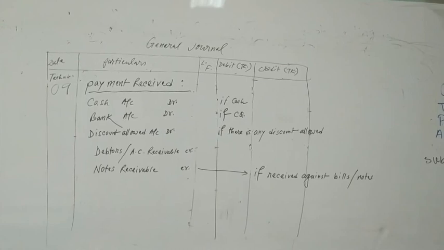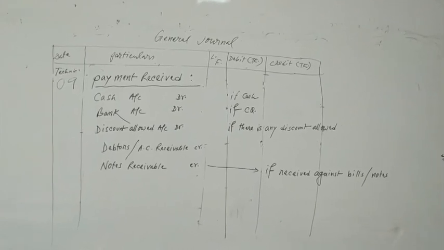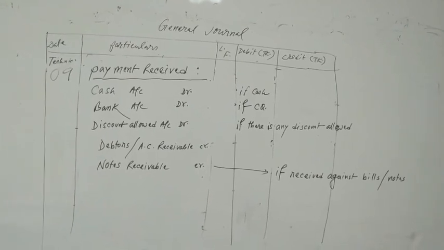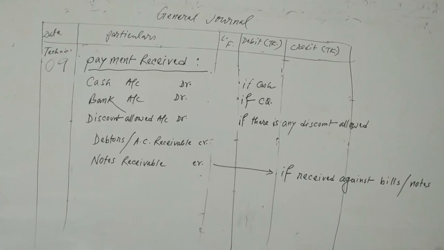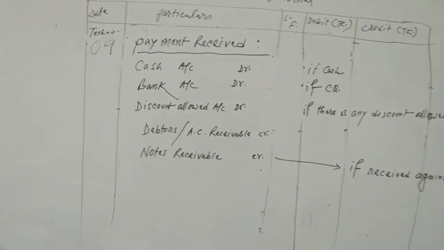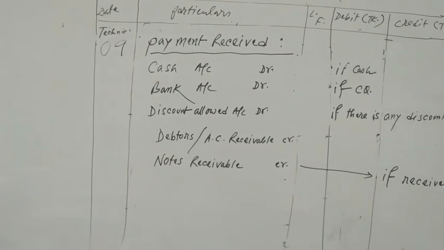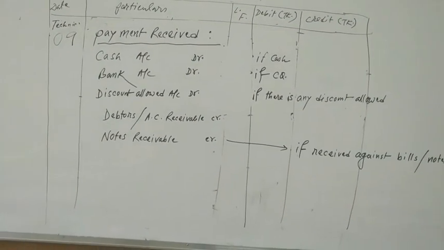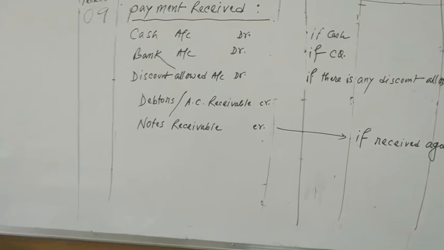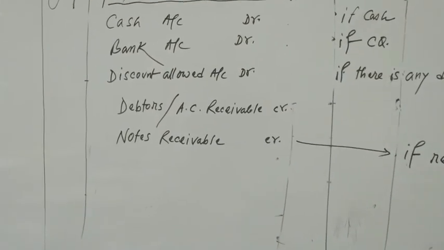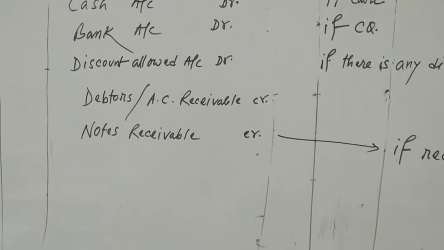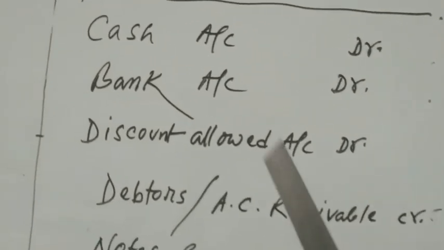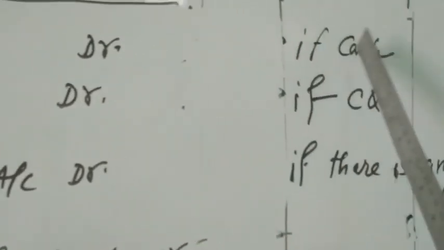Technique number 9. Payment receipt related. In the business, you will always sell goods on credit, and after a few days you will get the money. Sometimes you will sell the goods without any documents, that is debtors or account receivable. And sometimes you will sell the goods by taking documents, meaning notes or bills, that is known as notes receivable or bills receivable. Now you are getting money, if cash, then cash account debit.